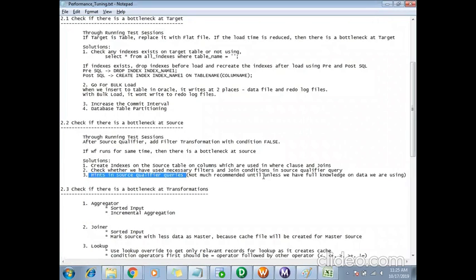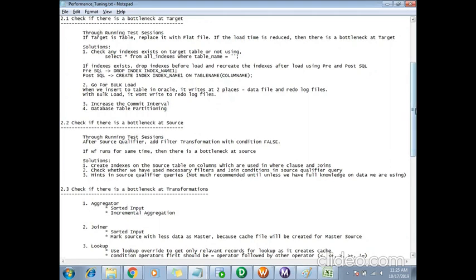If you know the data won't change in future, then you can use those hints and do the tuning there. These are the solutions which can be used to remove the bottlenecks at the source.